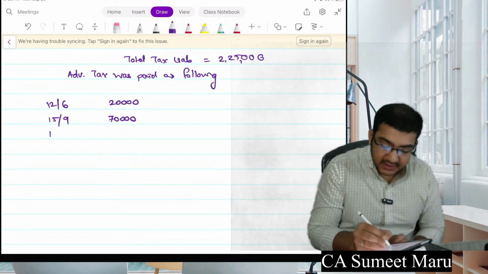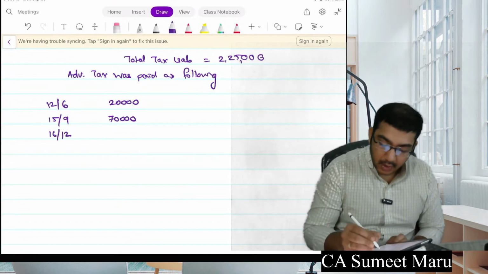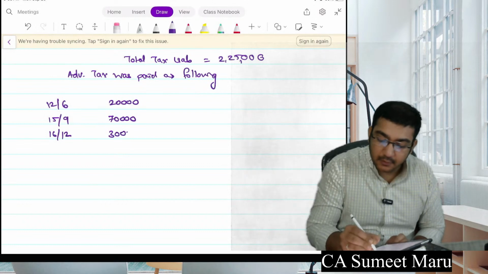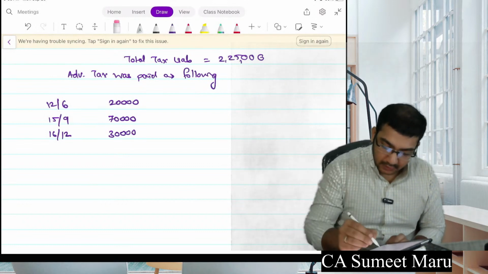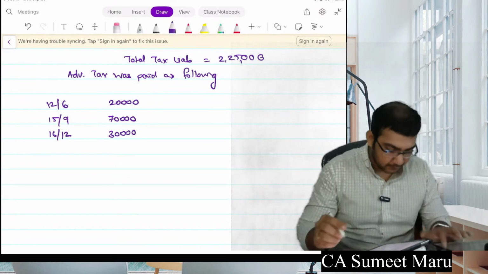On 16th of December, we paid another 30,000.